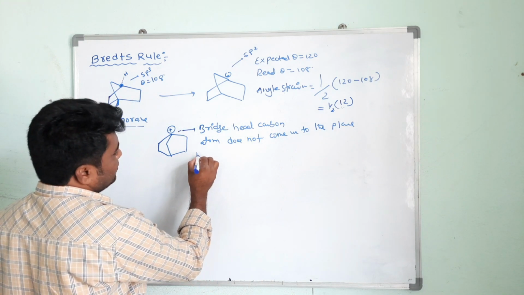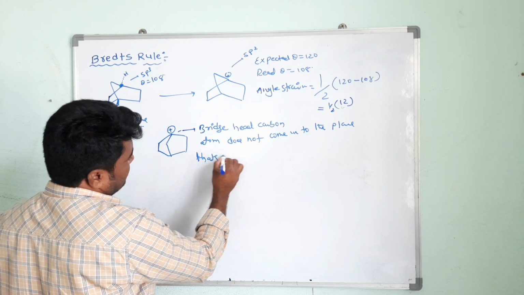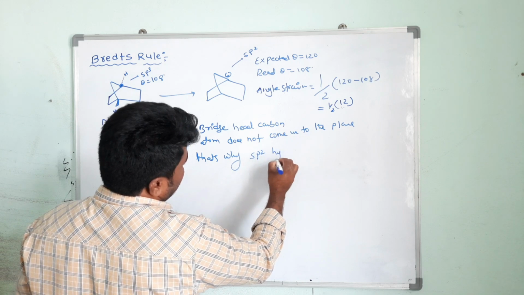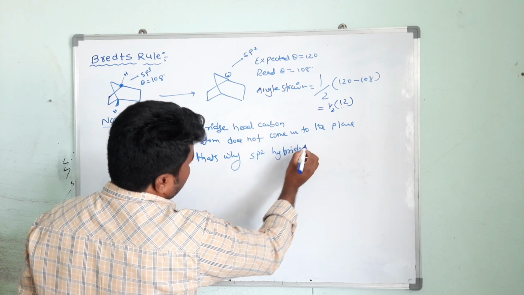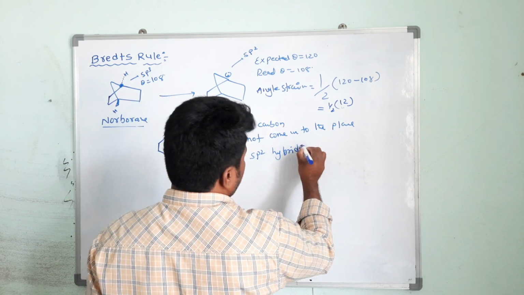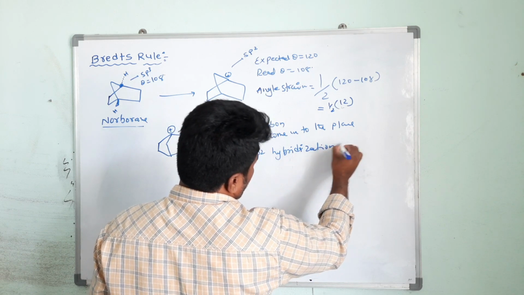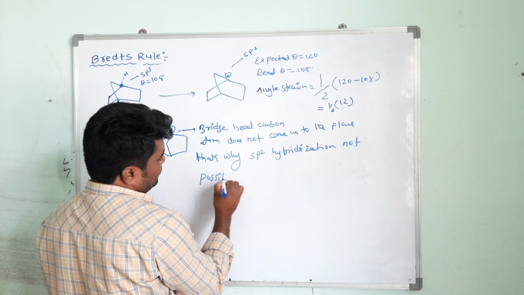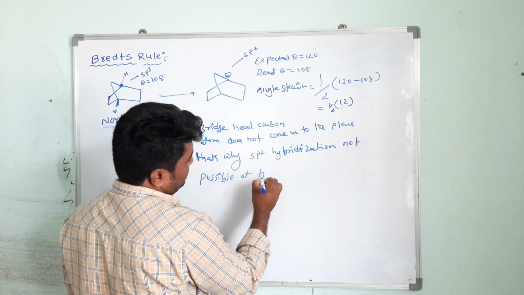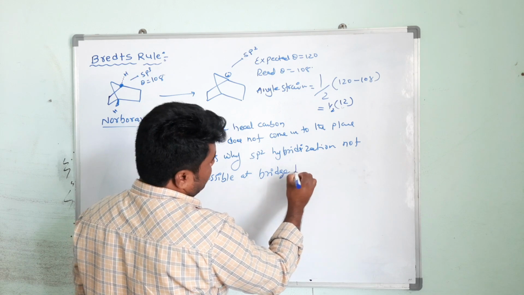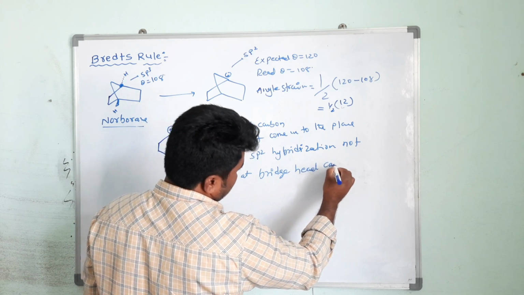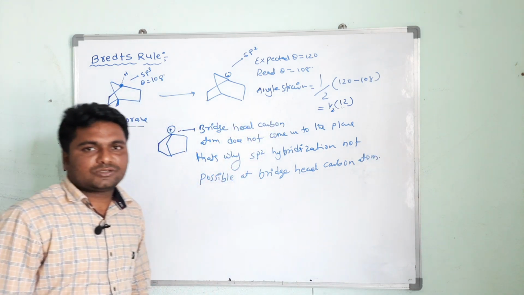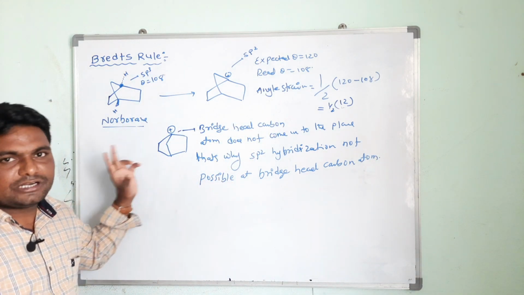So that's why sp2 hybridization is not possible at the bridgehead carbon atom. Understood now? This is Bredt's rule. Okay, based on this concept we will discuss some questions.